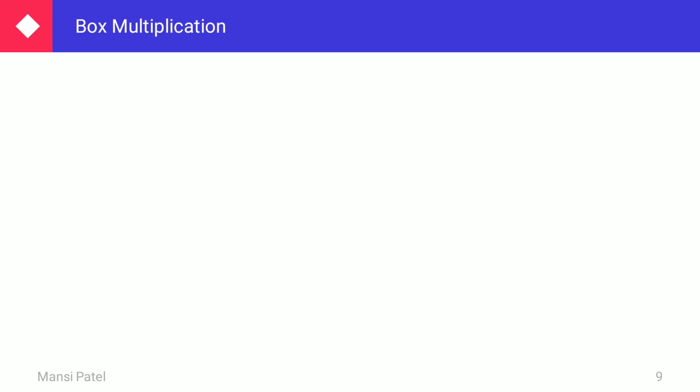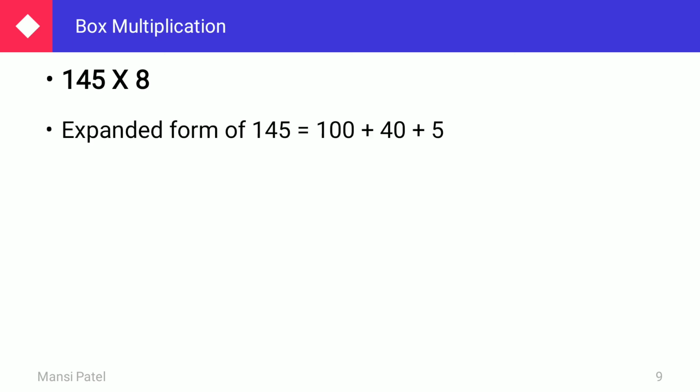See here, you have to just do the multiplication of 145 multiplied by 8. So you have to write down first the expanded form of 145, that is 100 plus 40 plus 5. Now you don't need to write down the expanded form of 8, because the expanded form of 8 is only 8.